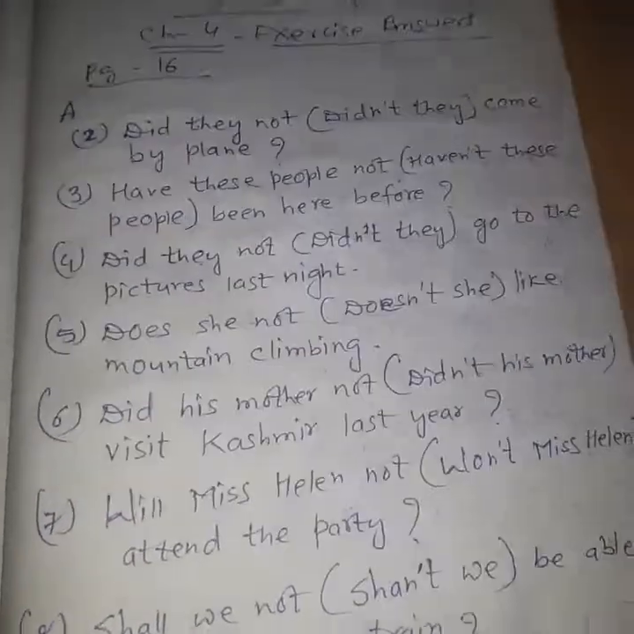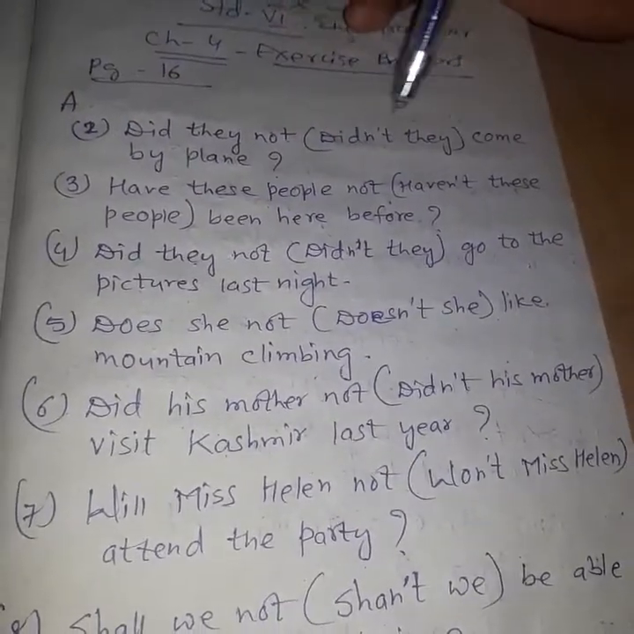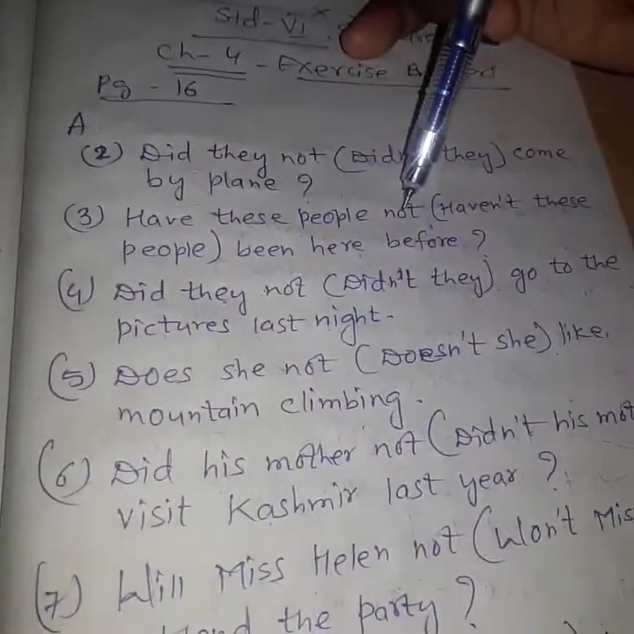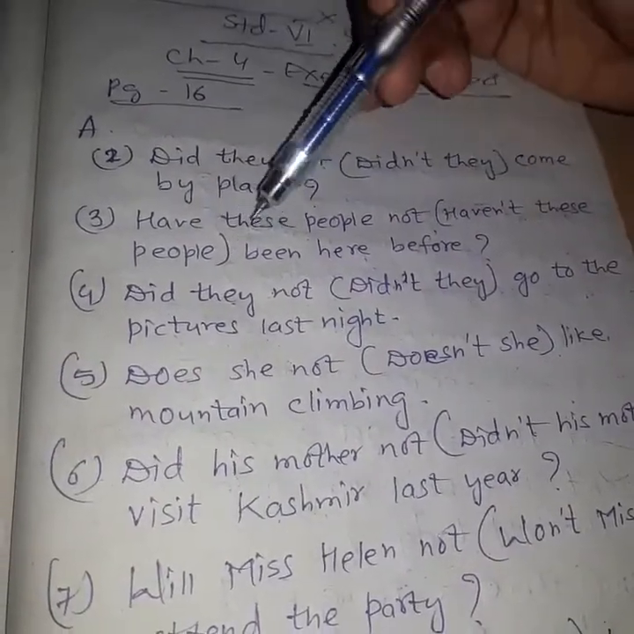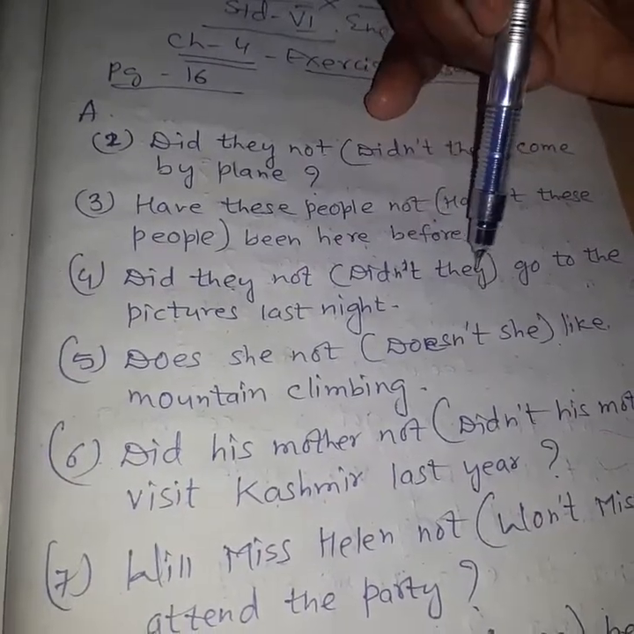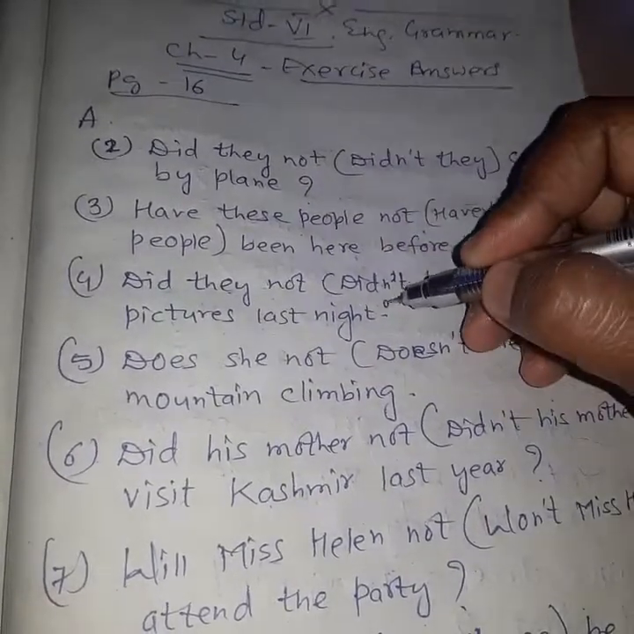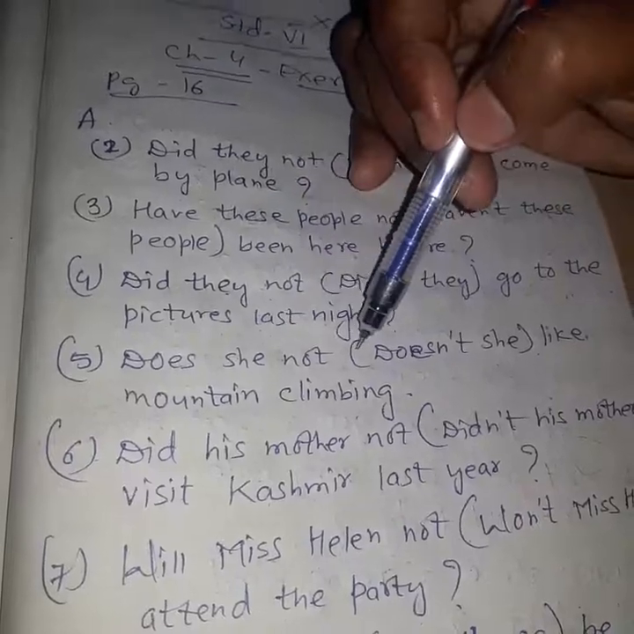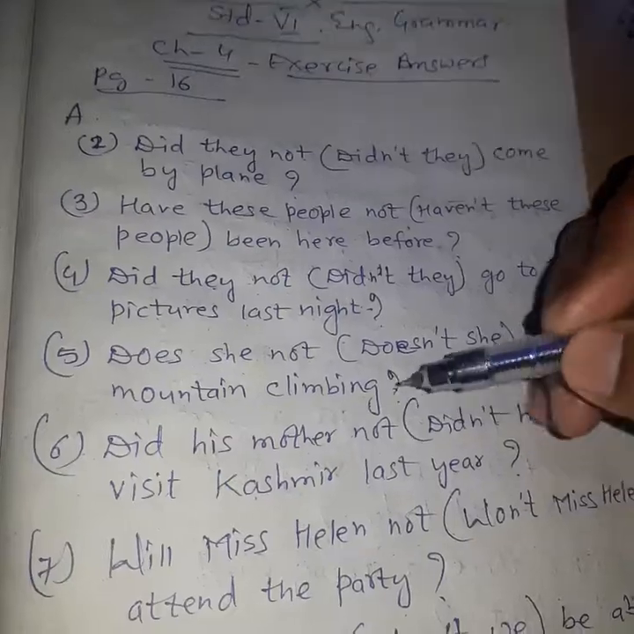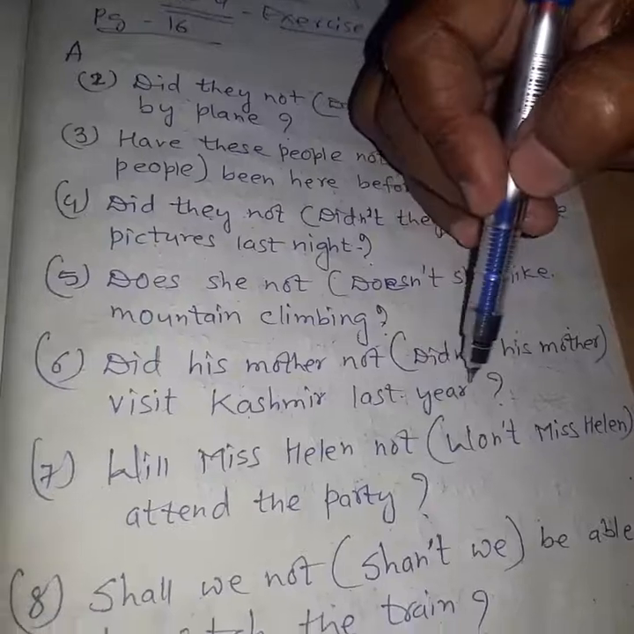Answer number 2. Did they not come by plane? Put the shortened form in the bracket: didn't they come by plane? Have these people not been here before, or haven't these people been here before? Did they not go to the pictures last night, or didn't they go to the pictures last night? Here a question mark will come. Does she not like mountain climbing, or doesn't she like mountain climbing? Did his mother not visit Kashmir last year, or didn't his mother visit Kashmir last year?